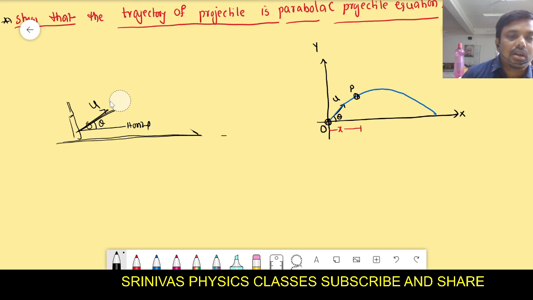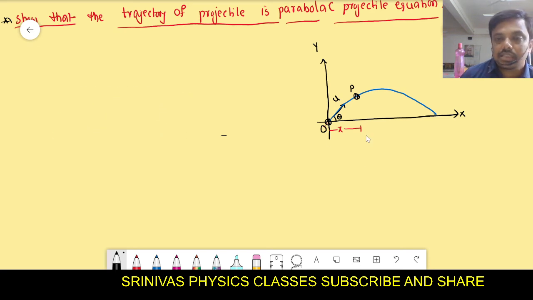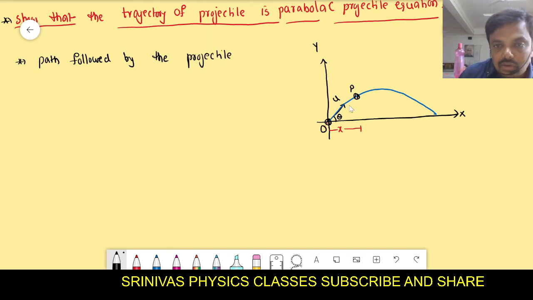That path is called the trajectory. Trajectory means the path followed by the projectile, the path along which the object travels. This blue line is the path along which the object travels. That blue line is called the trajectory of the projectile.